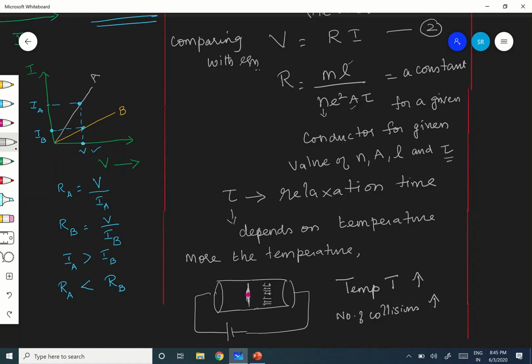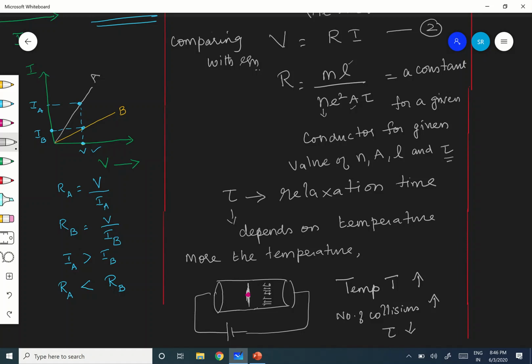Number two, the randomness of the electron will also increase. The thermal speed of the electron will also increase. Therefore, randomness will increase, and because of that, number of collisions will also increase. As the number of collisions is increased, tau will decrease. Why? It is the time interval between two successive collisions. Are you following? So tau will decrease. Hope you people are following this.